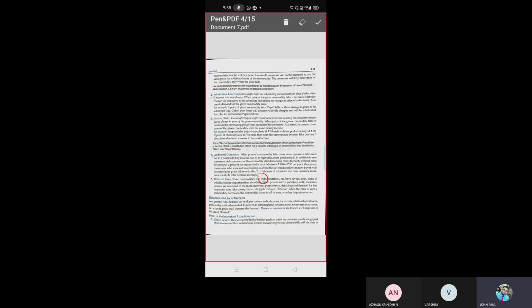That is why for these kinds of products, the demand will also increase. So some commodities like milk and electricity have several uses, some of which are more important than others. When the price of such goods, say milk, increases, it gets restricted to the most important purpose, say drinking, and the demand for less important uses like cheese and butter gets reduced. However, when the price of such a commodity decreases,